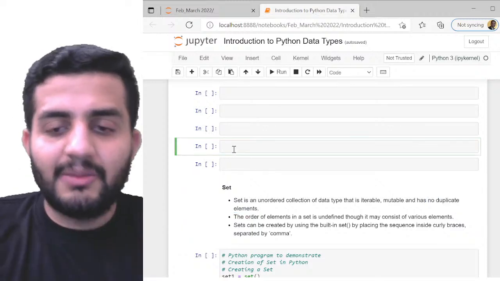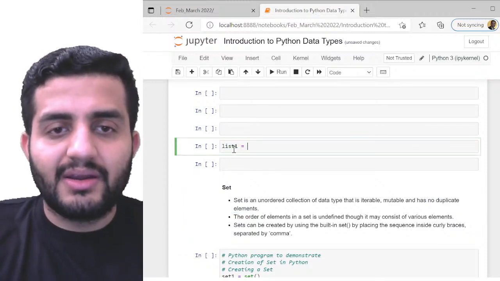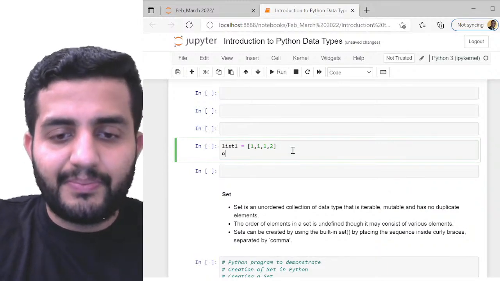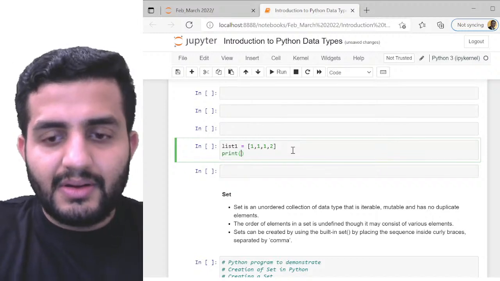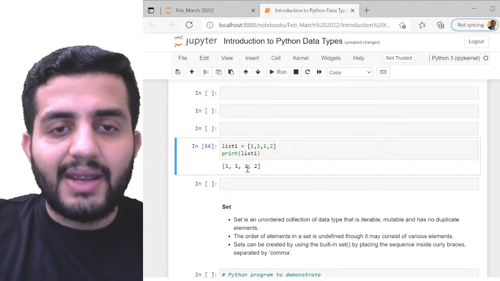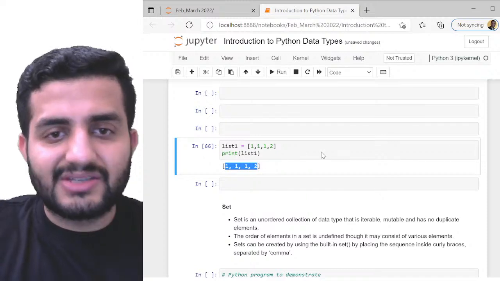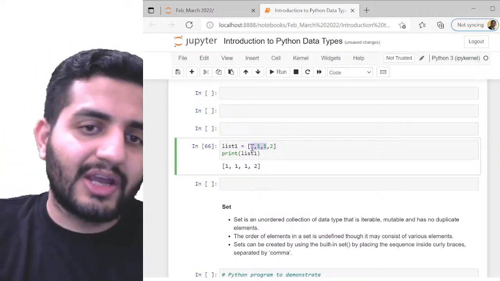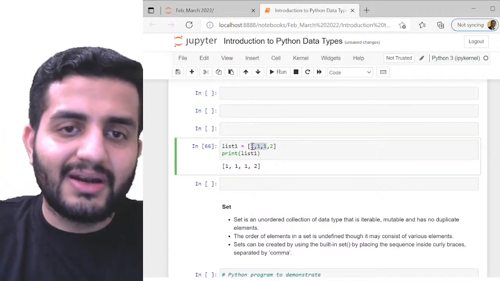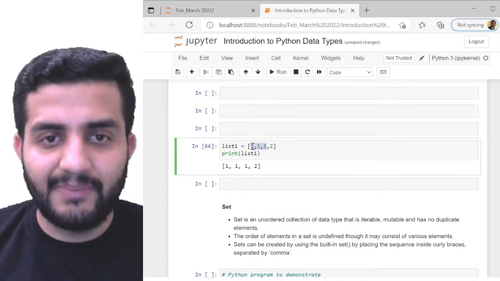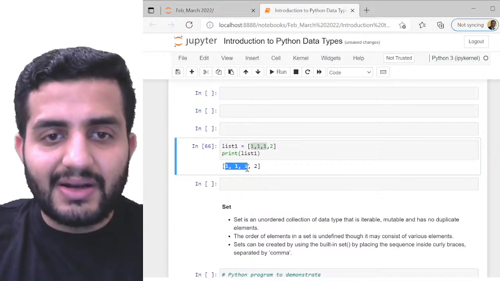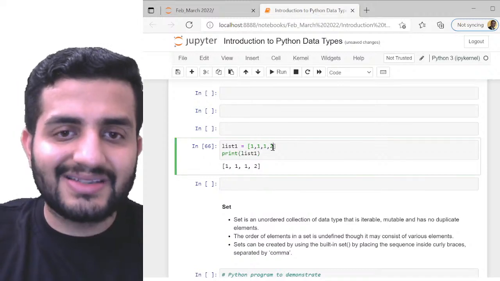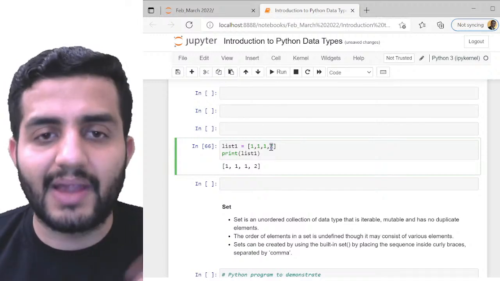So for example, what do I mean by this? I'm creating a list1 here, which is 1, 1, 1, 2. And then if I print list1, I'll get 1, 1, 1, 2. So it is fine to have 1 repeated n number of times. Likewise, any element repeated n number of times. All the elements will be treated as individual elements, right? So I'll be having 1 repeated thrice. Index 0 is 1, index 1 is 1, index 2 is also 1, and index 3 is 2. That is still valid. It's fine. There's no problem in that, right?